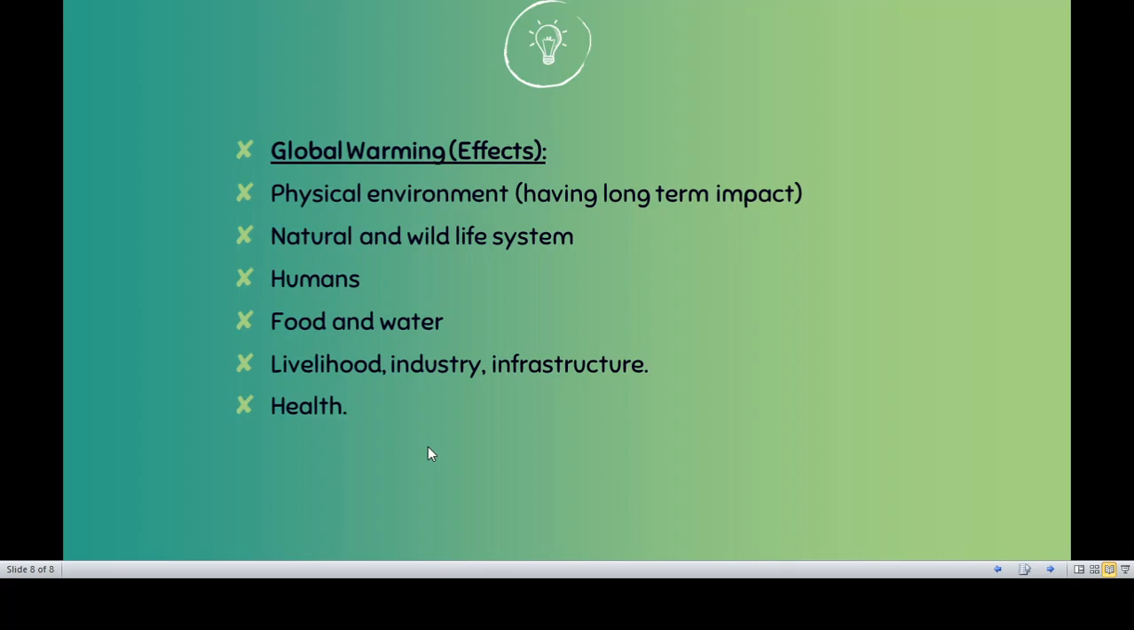So even though given a list of top effects, you have to keep in mind the major effect being caused is on humans. जैसे हमने पहले डिस्कस किया था, if you don't want to get extinct from the earth, you have to survive, and if you have to survive, you have to protect the physical environment, your natural environment, your food, livelihood, industry, etc. So that is something about global warming.